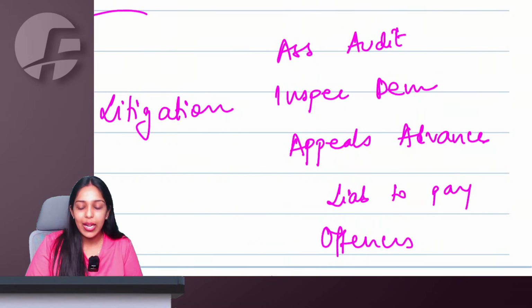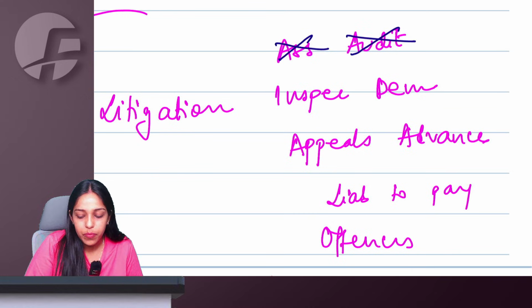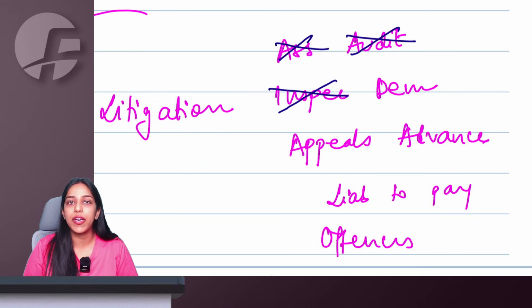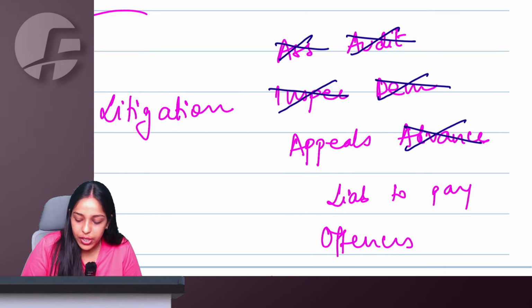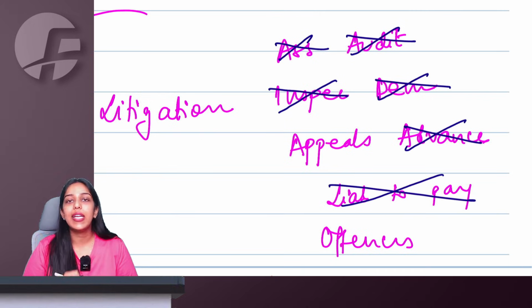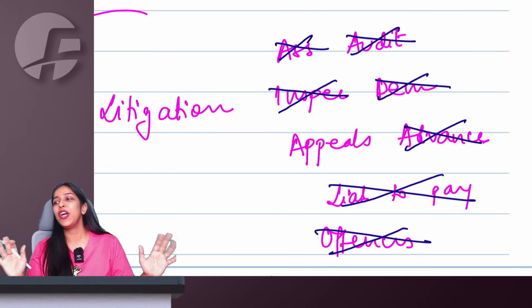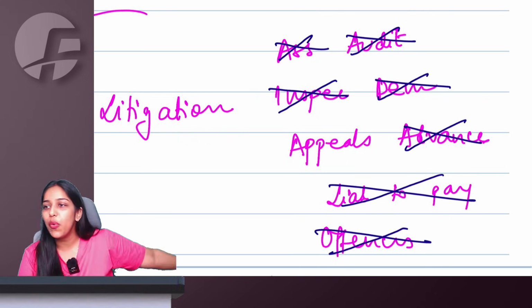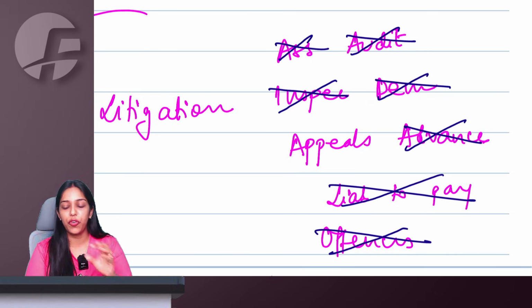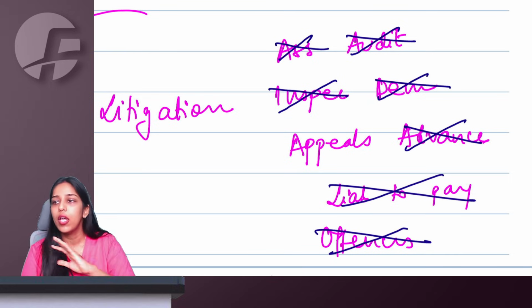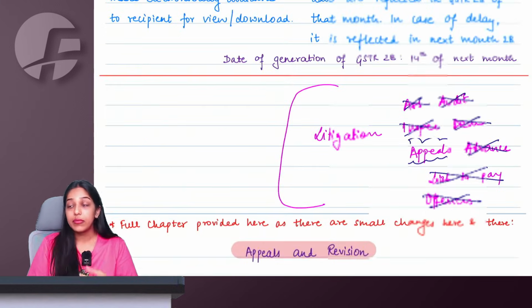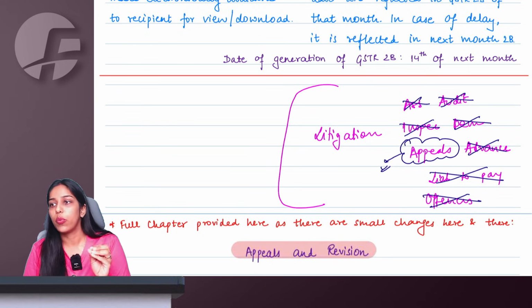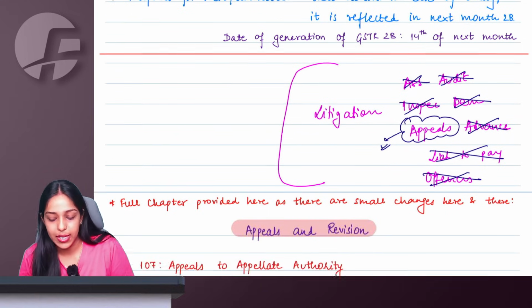Now, happy news for you. There is no change in assessment, no change in audit, no change in inspection, search, seizure, arrest, no change in demand recovery, no change in advance ruling, no change in liability to pay, and no change in offences penalties chapter. So whatever you have studied, the revision videos available on YouTube for all these topics remain exactly the same, no change. Ma'am, there is a change in appeals and revision chapter, and this is a good major change which can be tested also in your examination.